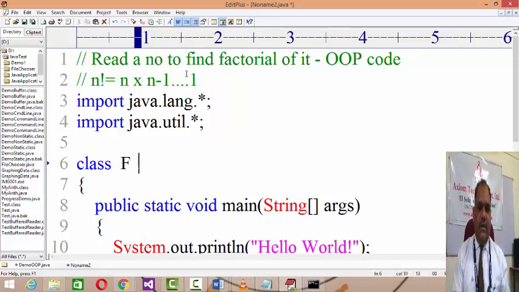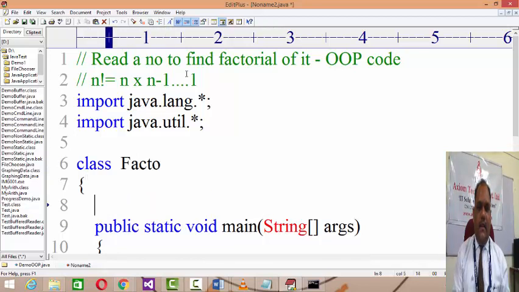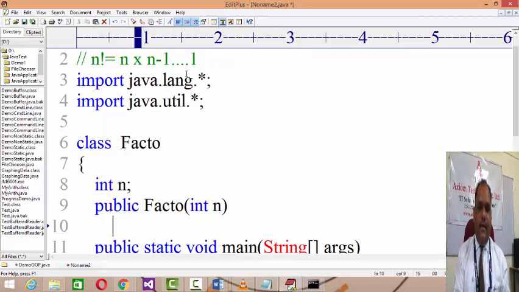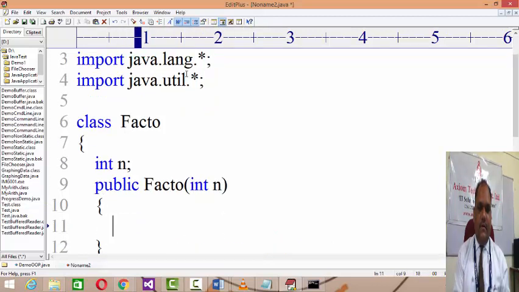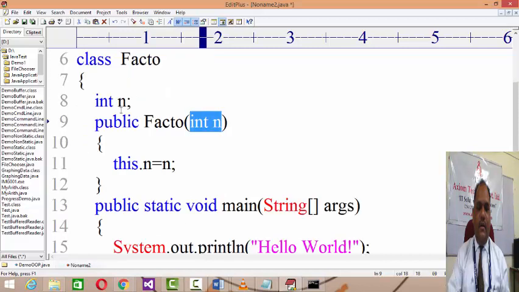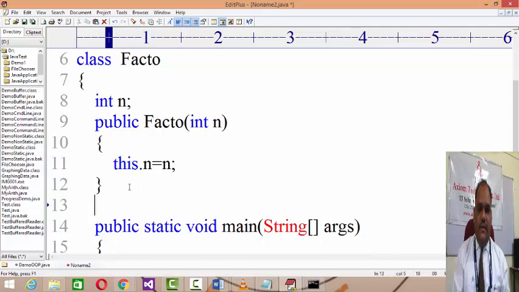So let's say I'm developing a class called Facto. Now to find the factorial of any number, I should have one private number n. Then I'm having a public Facto constructor, and I'll get the data from the user, and then this.n equals n. Hence by the local values passed on by the user, the current object's copy will be initialized.